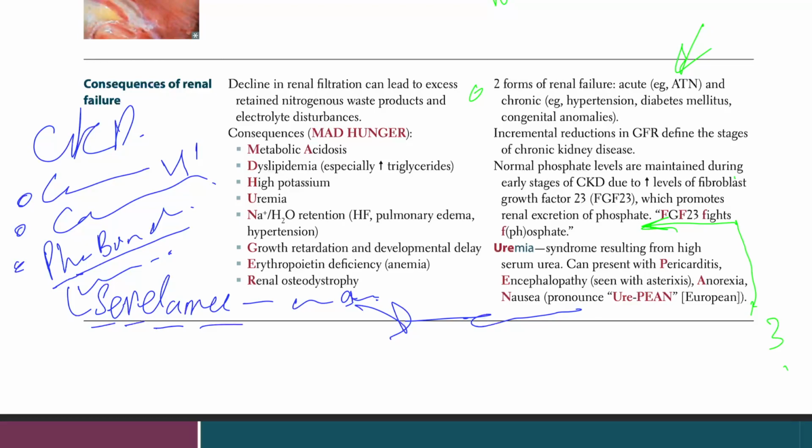So that's pretty much what we have. These are all the treatments, remember. And on top of this, we are going for dialysis and renal transplant, thinking about that.